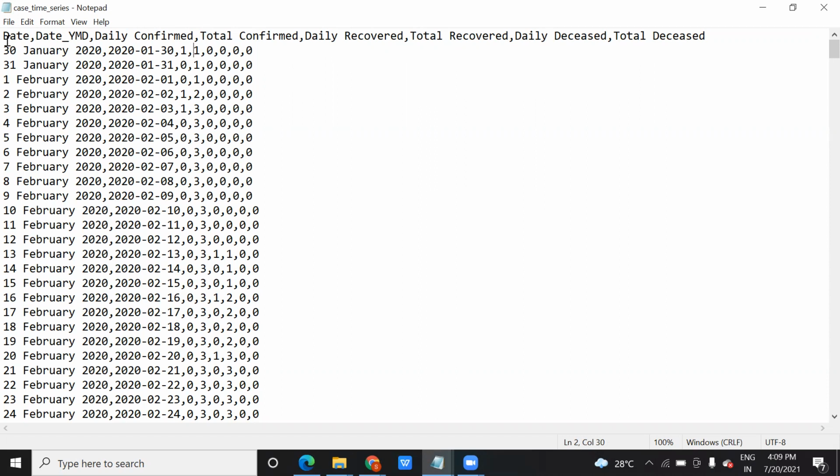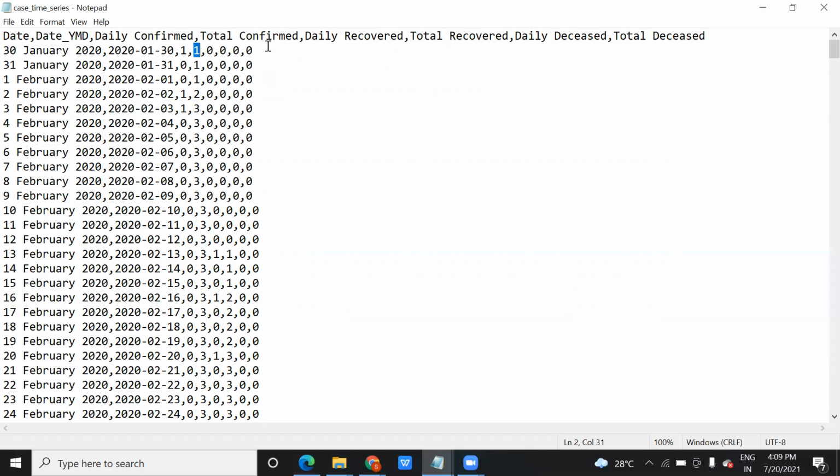How many columns do we have? Just see this: 1, 2, 3, 4, 5, 6, 7, 8. And how many values do you have? This is one value, this is the second value, and this is the third value, right? Fourth value, this one. This is the fifth value, and similarly 6, 7, 8, right? Now, do you understand this?